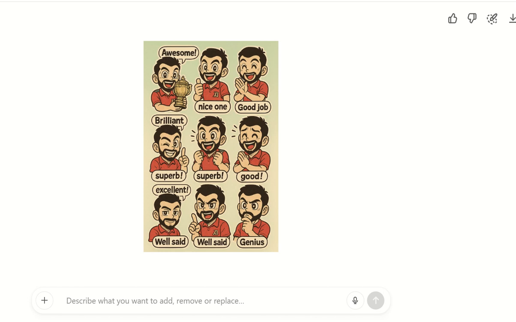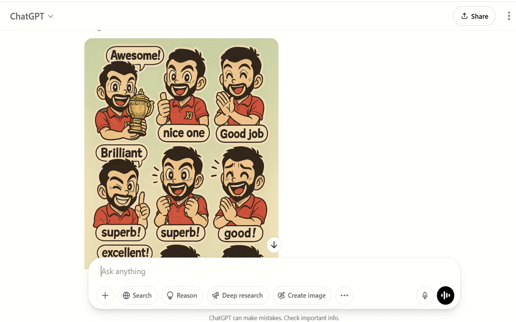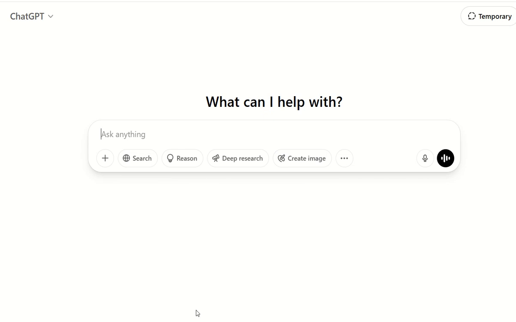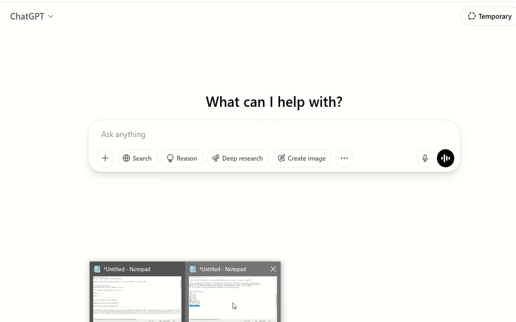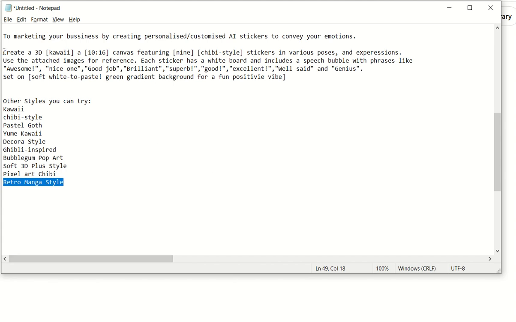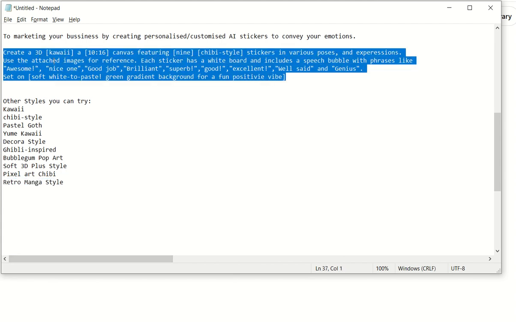So for that, what you need to do is very simple. I will show you the step-by-step process of how you generate these personalized stickers with customized emotions. Okay. So what you need to do here is go to ChatGPT and I will show you the prompt. So this is the prompt, right? Take the prompt. Here the styles which you want, you can mention here.